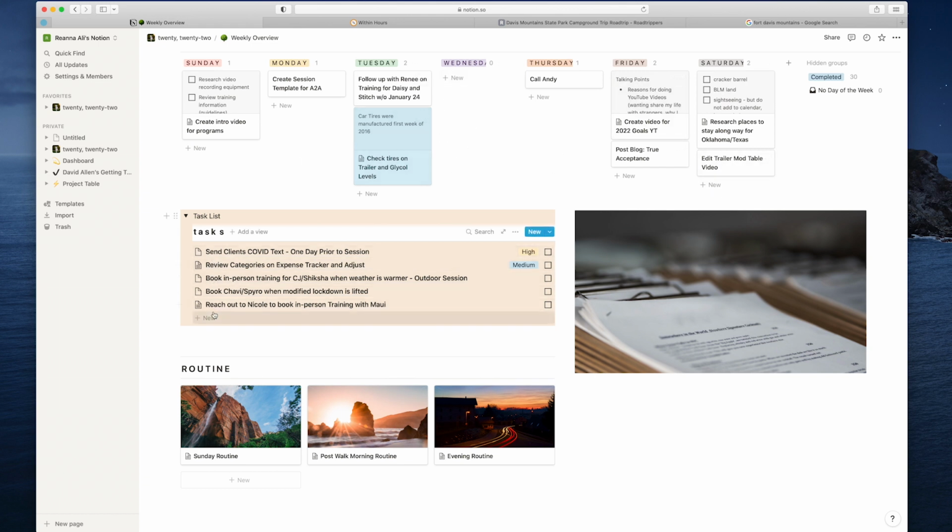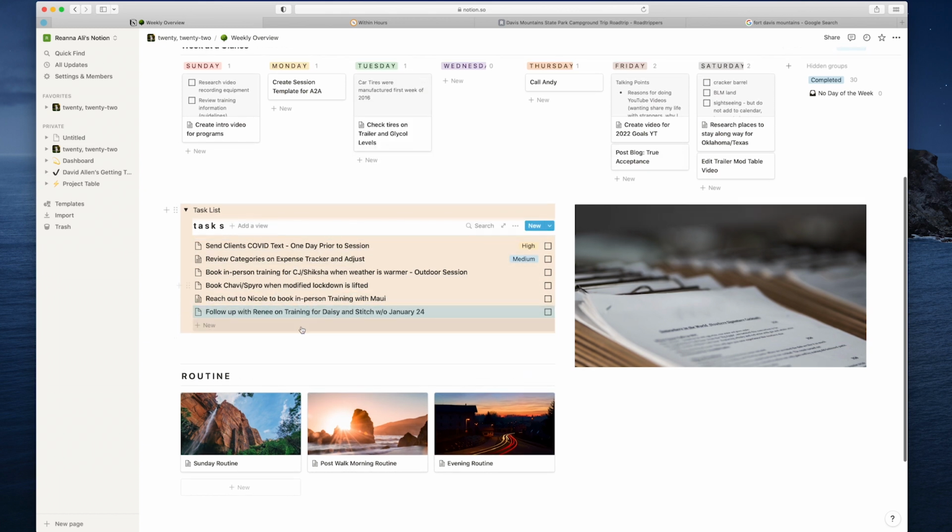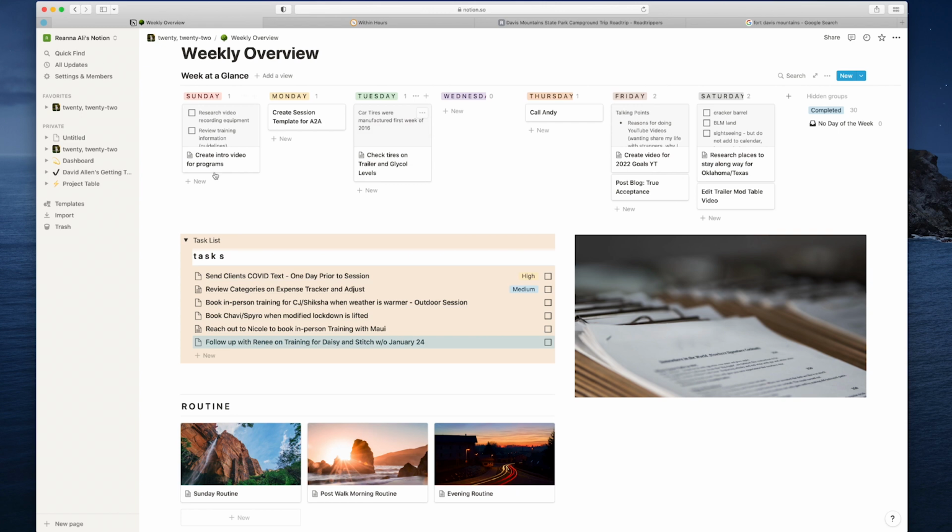The task list also down here, you can see some of these are not assigned. They are items that I want to keep on my radar. So for example, I had this down here. Follow up with Renee on training for Daisy. That's the week of January 24th. We are right now the week of January 17th. So it hasn't come up yet, but I do not want to lose sight of it. I want to make sure that I am going to call her. So I don't have a day of the week yet because I don't want it to get lost, but I do know that if it sits down here, I will do that.